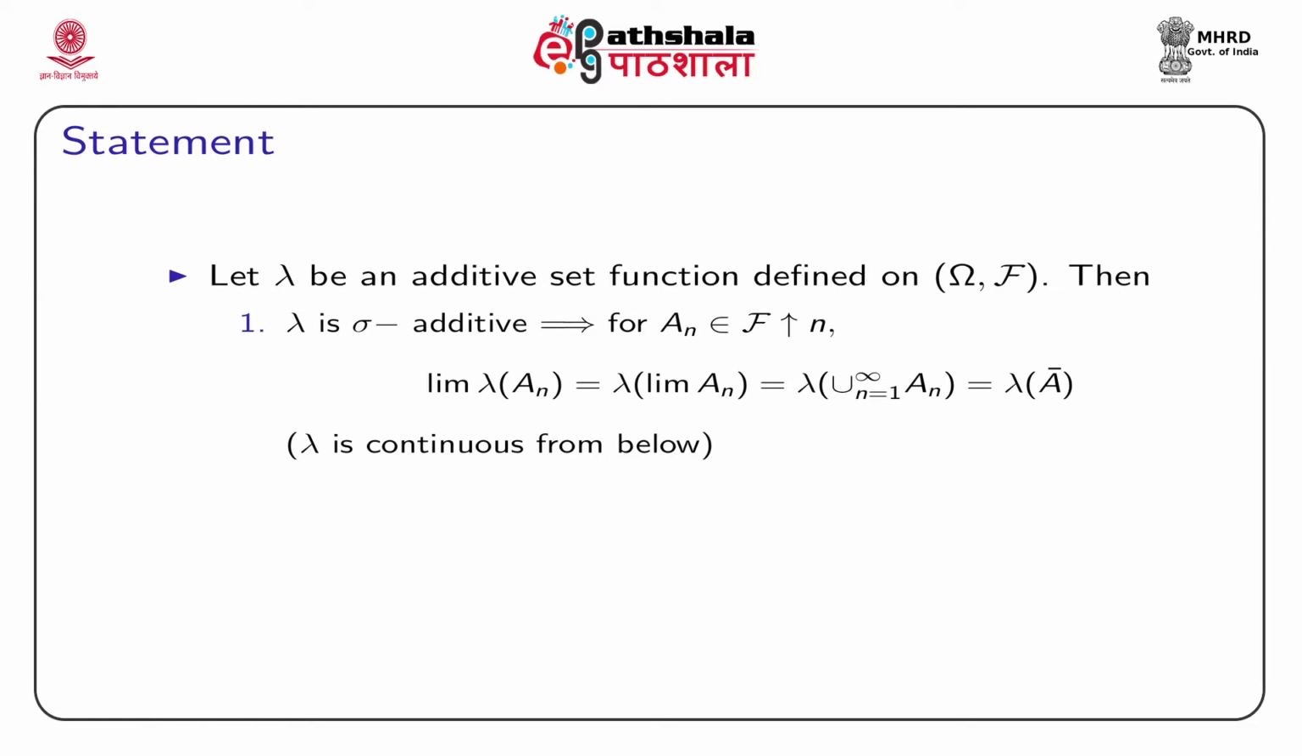So, basically it says lambda is continuous from below. Limit of lambda An will be lambda of A bar. This is the first part we are going to prove.